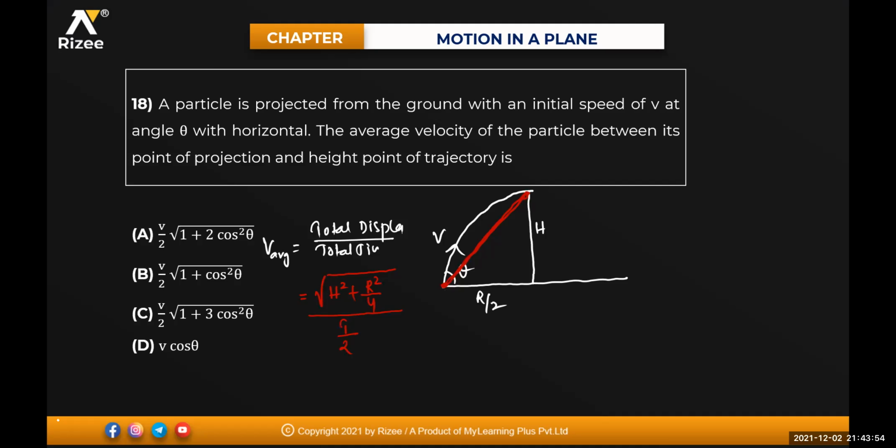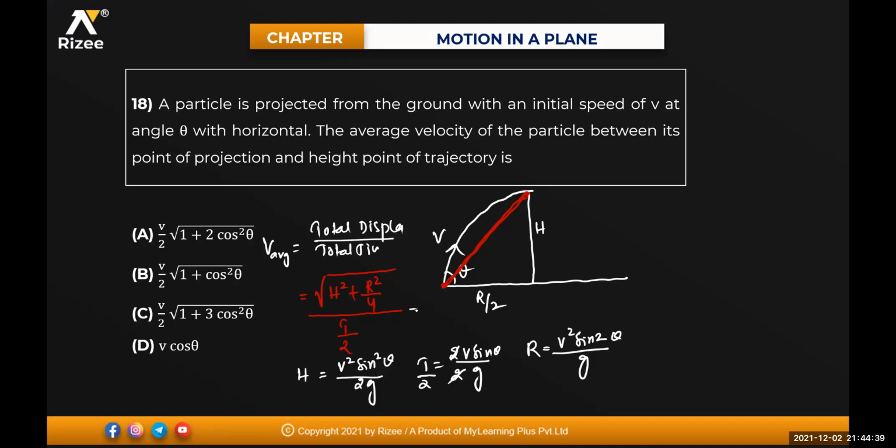Now just substitute the values. You know the value of h, you know the value of range, you know the time of flight formula. H value is equal to how much, beta? V square sine square theta upon 2g. Time of flight formula T is equal to 2V sine theta divided by g. Range formula R is equal to V square sine 2 theta divided by g. Clear for everyone? Yes, sir. So T by 2 means this 2 and 2 will get cancelled, so that will become V sine theta by g.